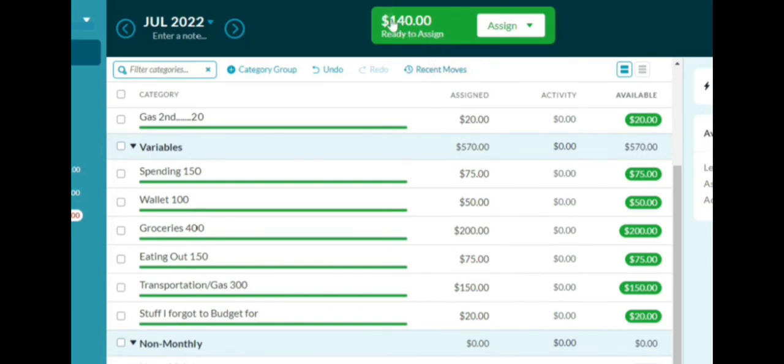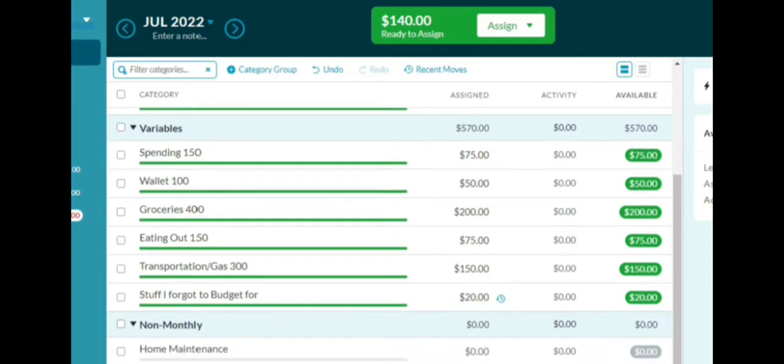And this is, you see how we went from 1500 to 140? That's the difference, is now you know exactly how much you have to spend. Now you actually know your real budget, not the 1500, but the 140.